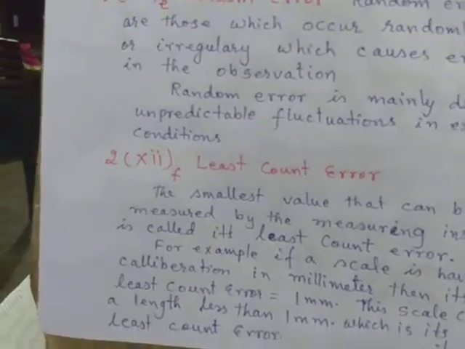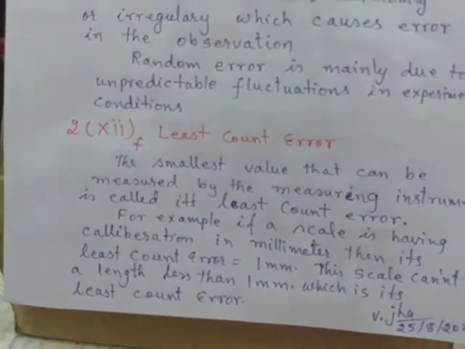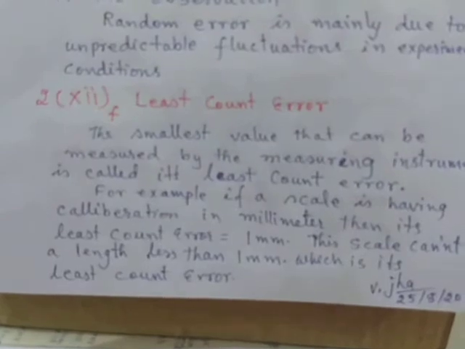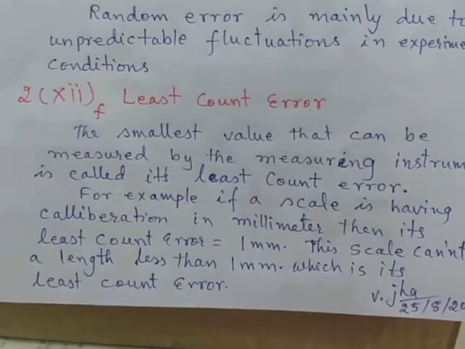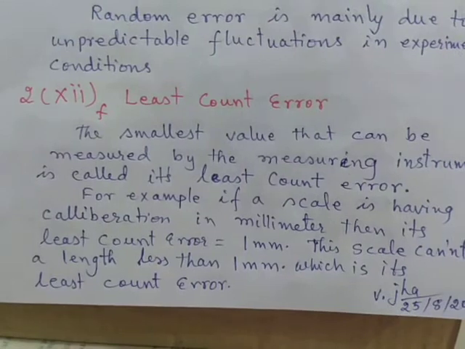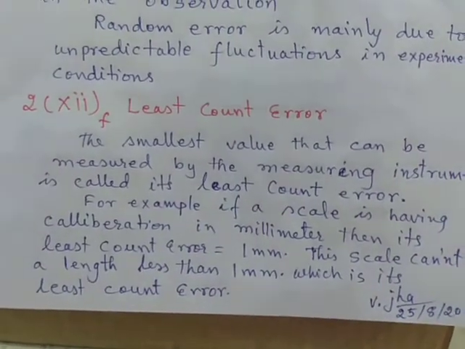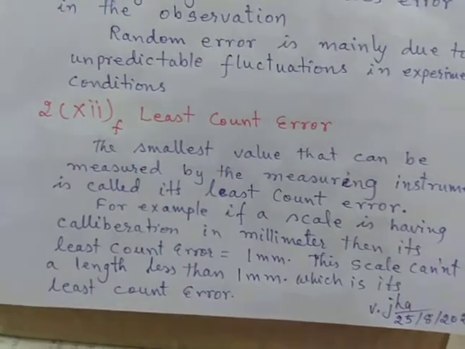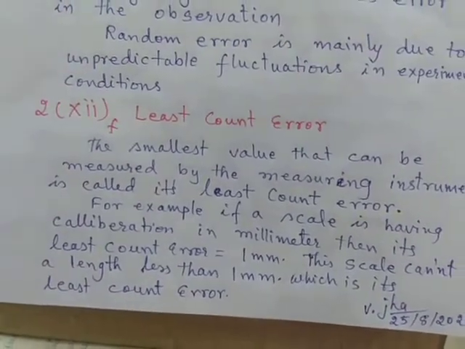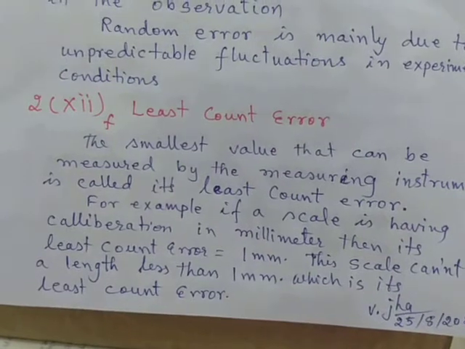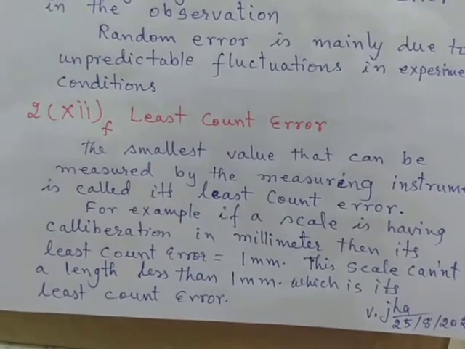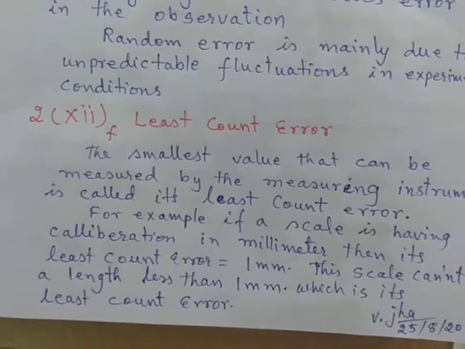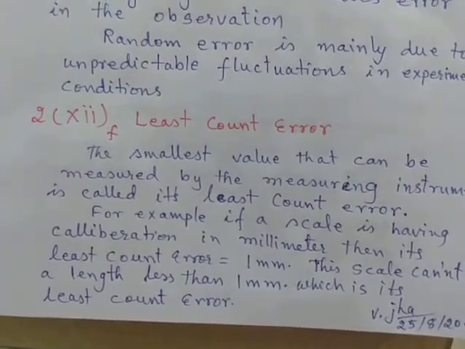Now the last is the least count error. Any device, whatever you design, is having a certain minimum value which it can measure, and beyond that you can't measure it. So that minimum value is called least count error. Say for example, we are having a meter scale which is calibrated in millimeters. Then the smallest distance that it can measure is 1 millimeter, and therefore any distance which is less than 1 millimeter cannot be measured. So this is called least count error.